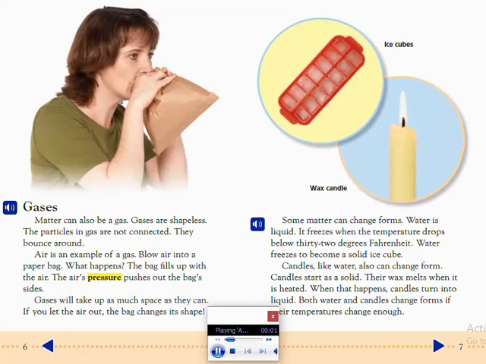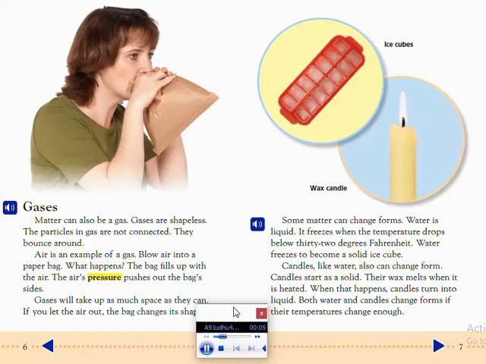Some matter can change forms. Water is liquid. It freezes when the temperature drops below 32 degrees Fahrenheit. Water freezes to become a solid ice cube.